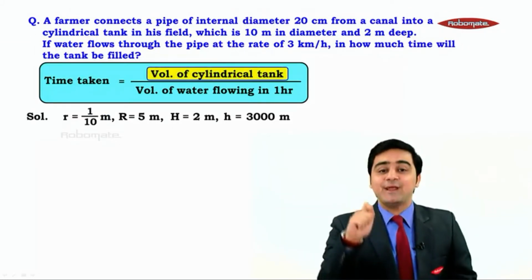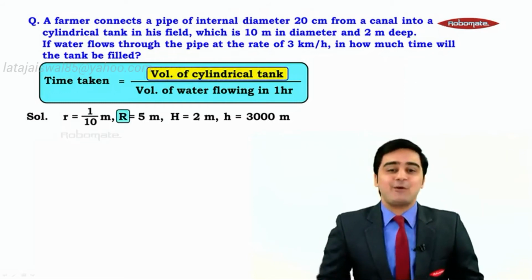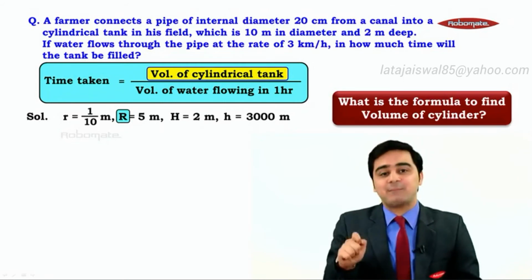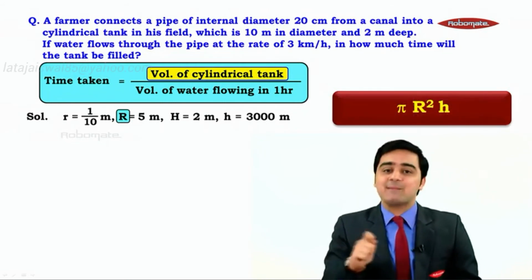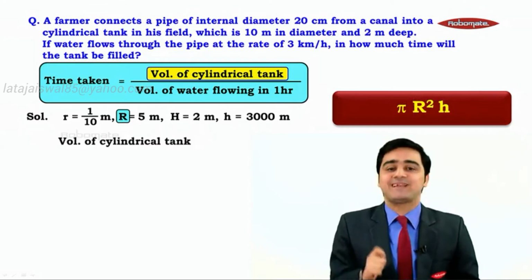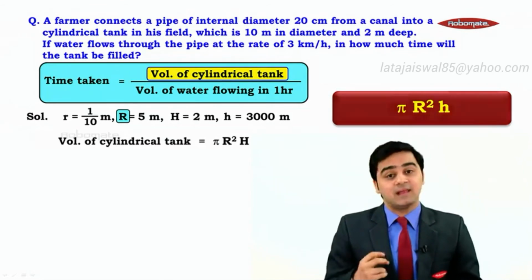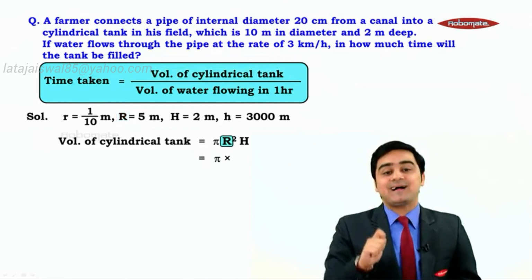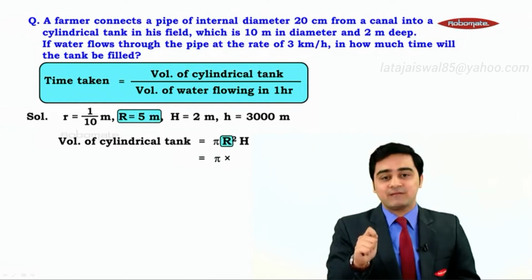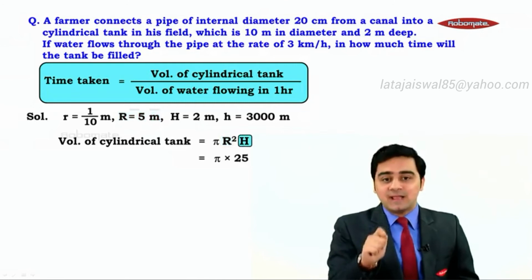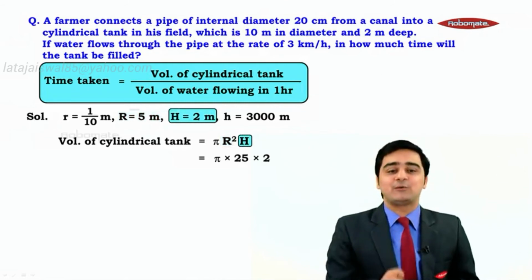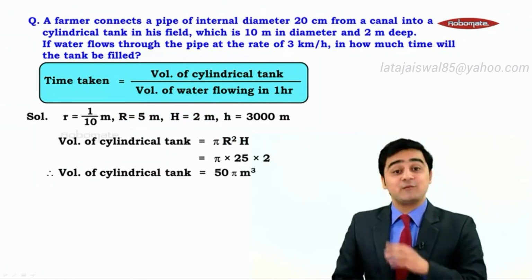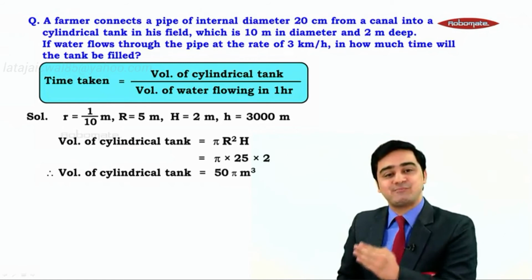First, let us calculate the volume of the cylindrical tank. What is the formula to find the volume of a cylinder? Yes, it is pi r square h. But if the radius of the cylinder is capital R, what will be the formula? Yes, it is pi capital R square h. We can say that volume of cylindrical tank is equal to pi capital R square h. Let's proceed further and now let us do the substitution. In place of pi, we'll write pi. Capital R, that is the radius of the cylinder, is 5. 5 square is 25. Now the height of the cylinder is 2, so we'll write into 2. Now my dear students, pi into 25 into 2 is equal to 50 pi. So we have the volume of the cylindrical tank equal to 50 pi meter cube.